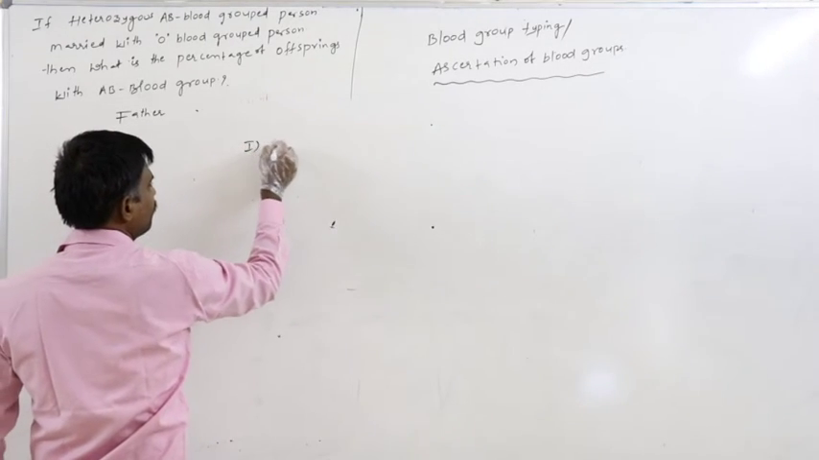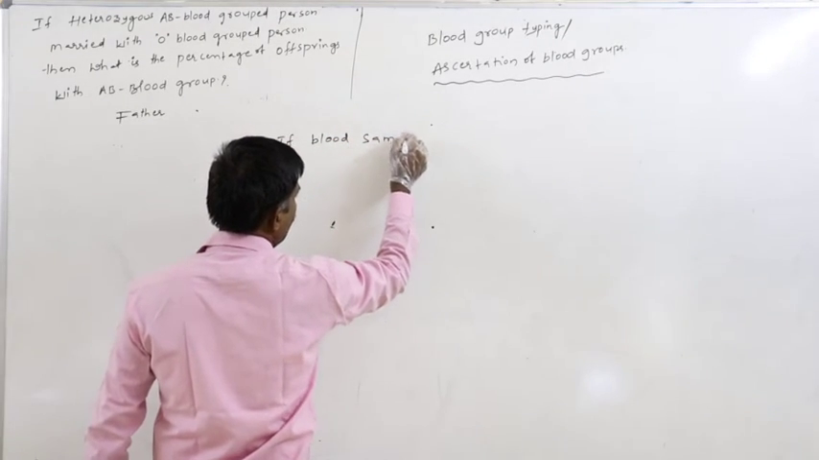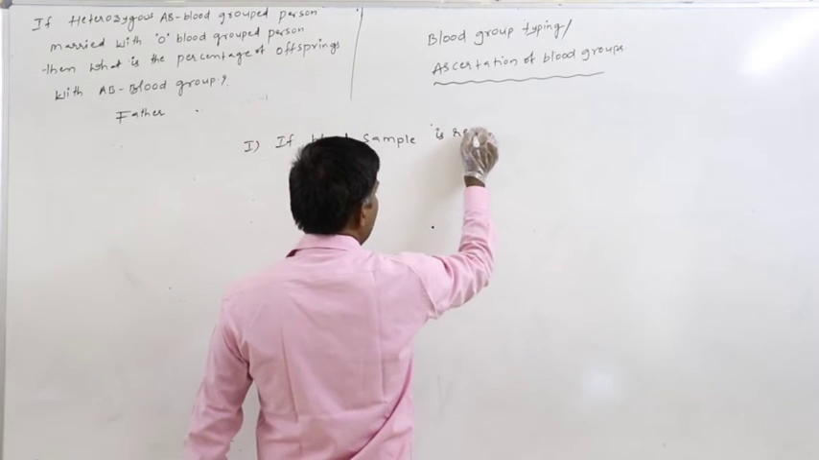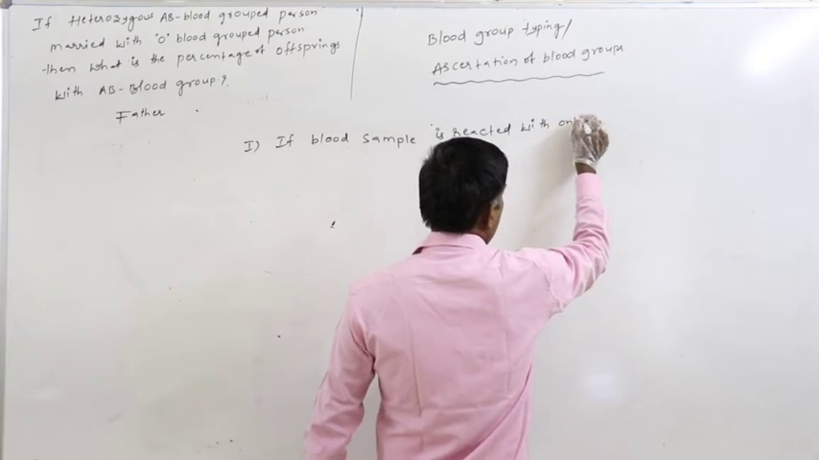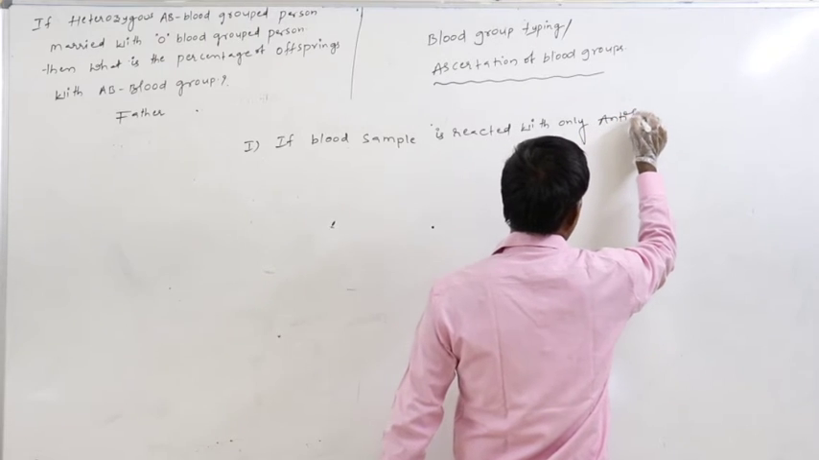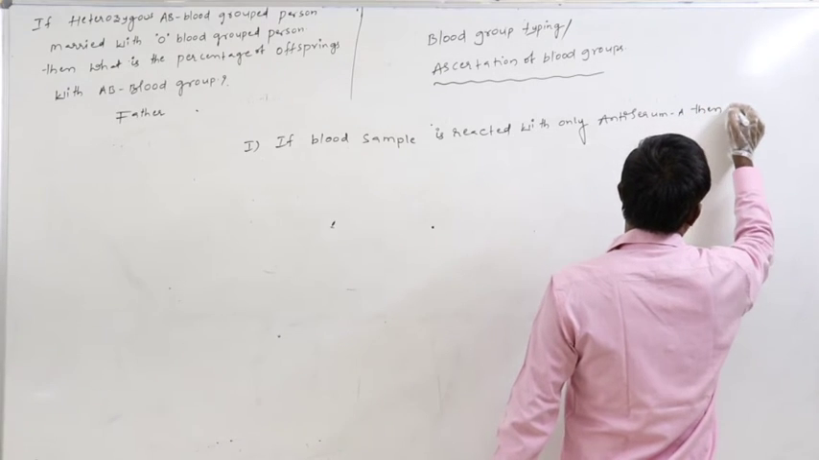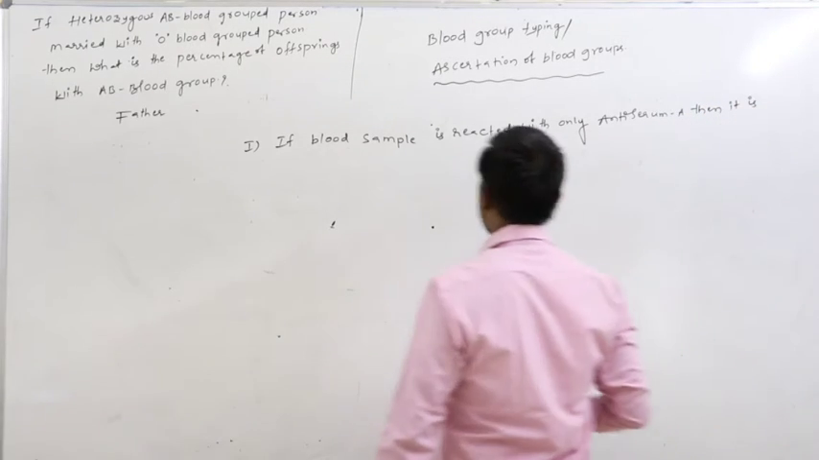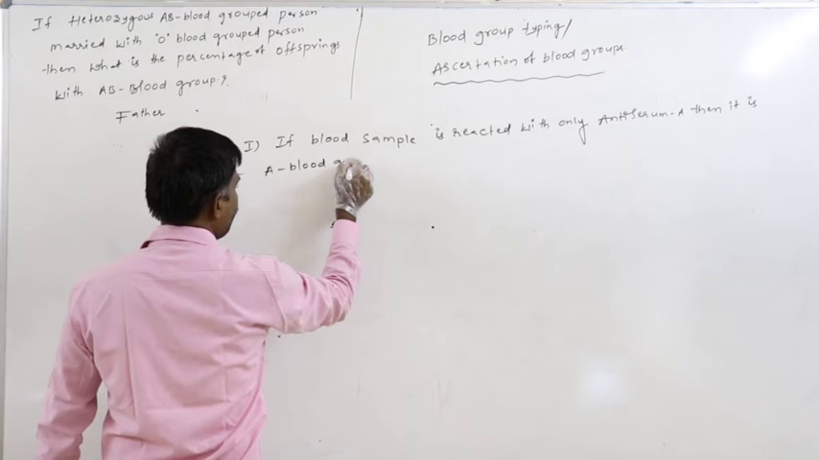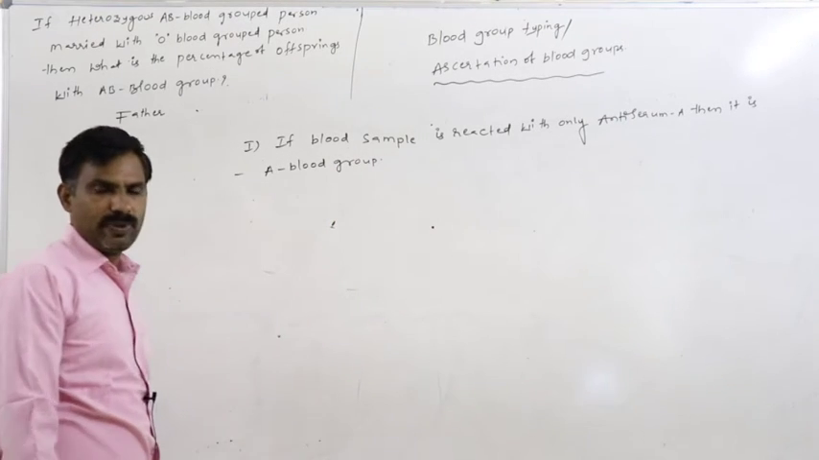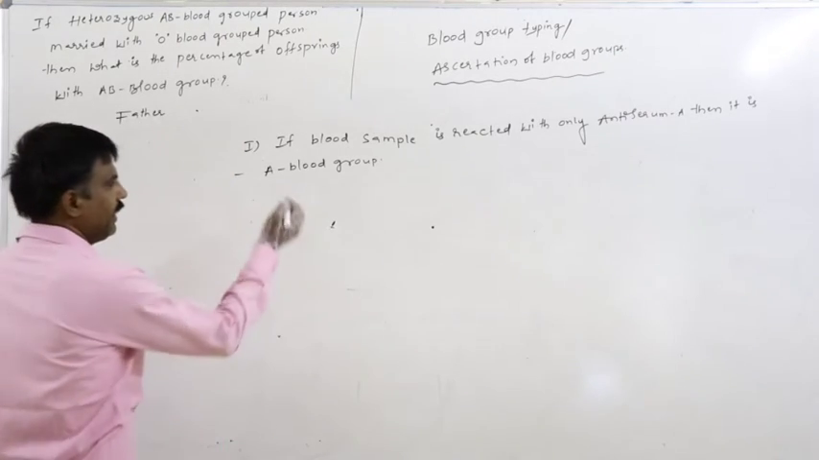First point, if blood sample is reacted with only antiserum A, then it is A blood group. So unknown blood sample, if it is only reacted with antiserum A, then that is the A blood group.